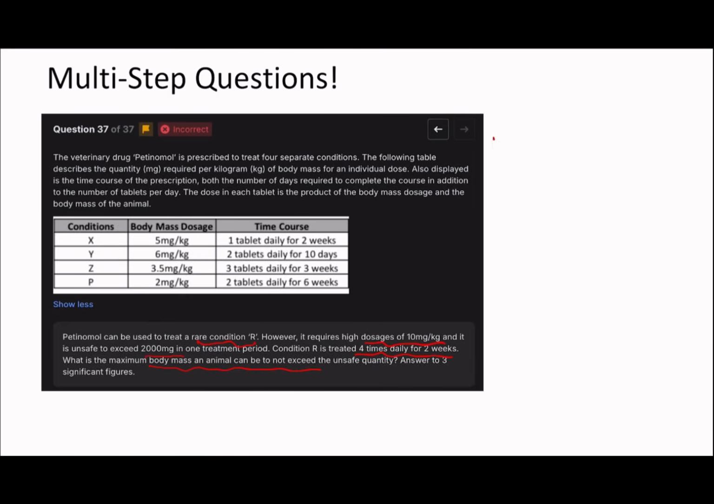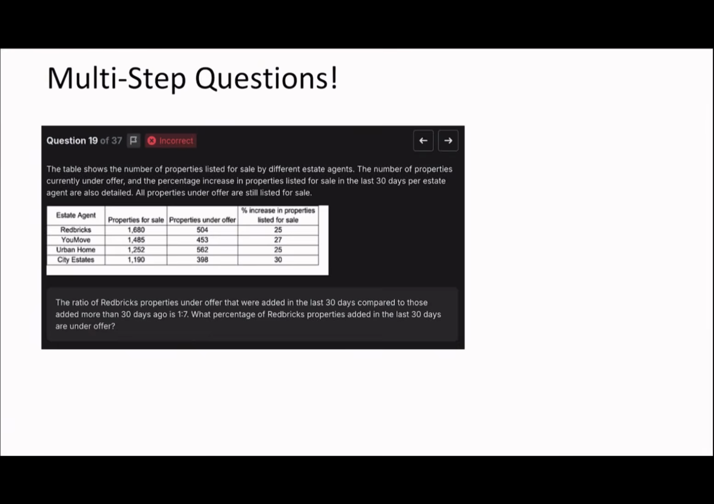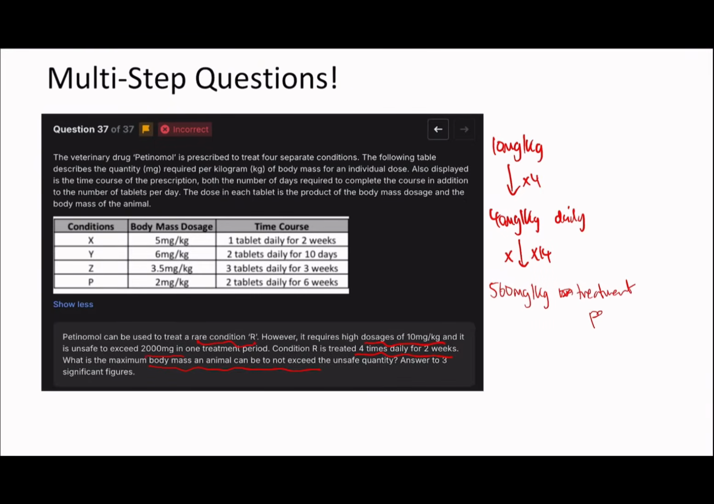Answer to 3SF. So if they need 10 milligrams per kilogram, but they need it 4 times daily for 2 weeks, you'll need 40 milligrams per kilogram daily. And then over the 2 weeks, you can times this by 14, which is going to be 560 milligrams per kilogram over that treatment period. Okay.